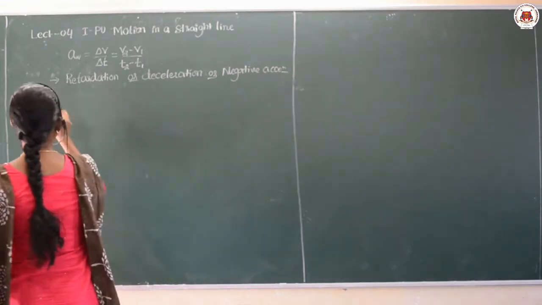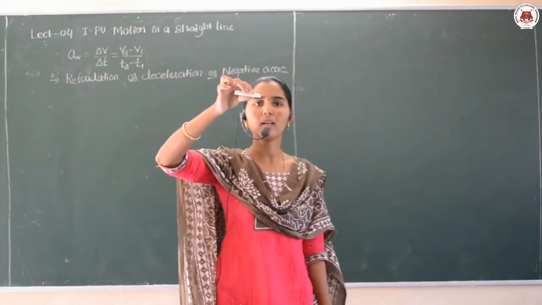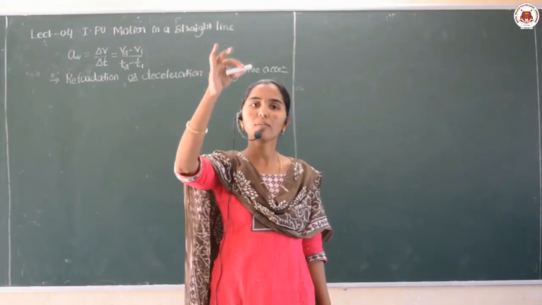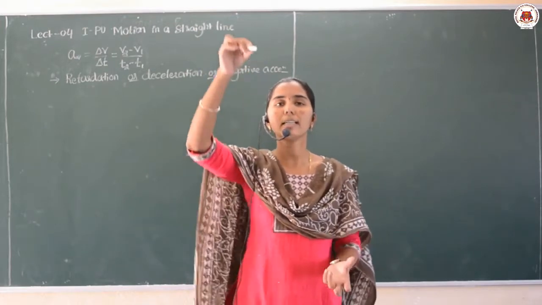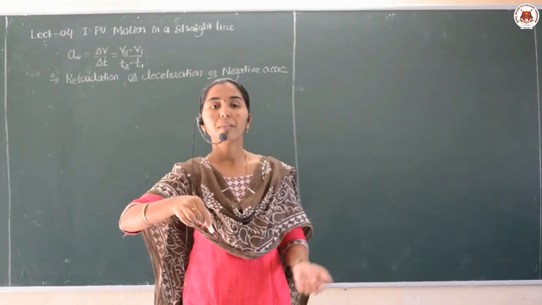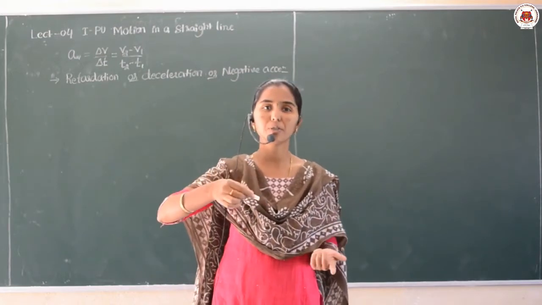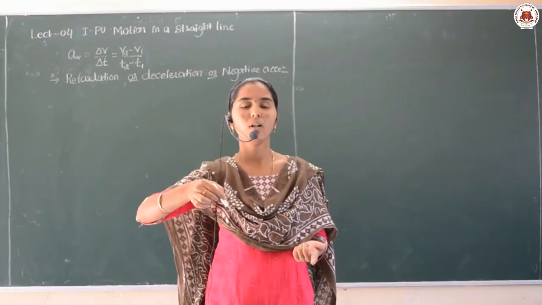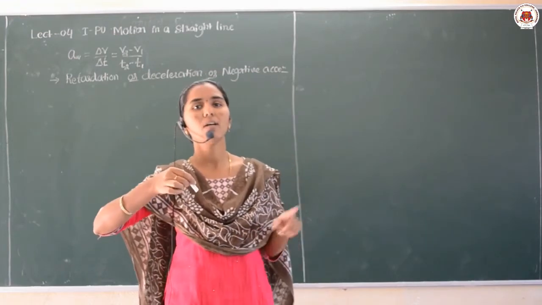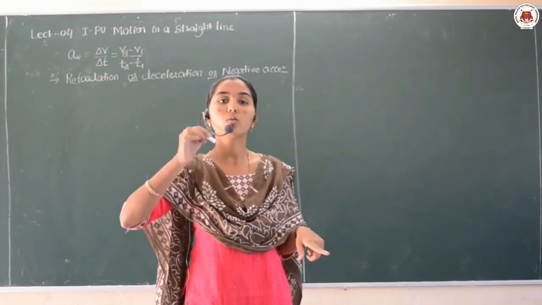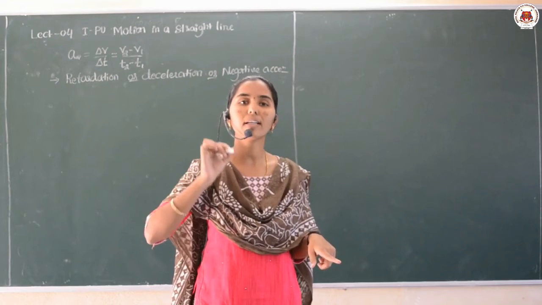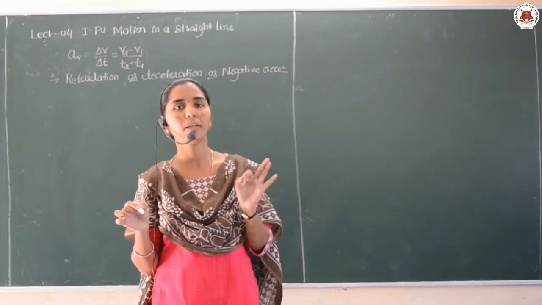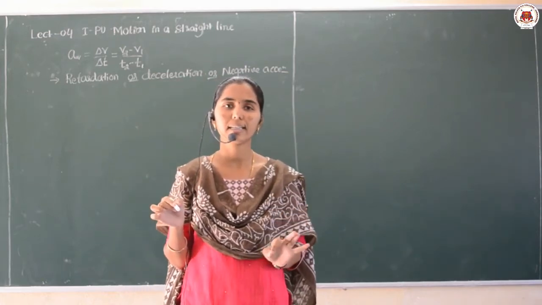Yes, then the second example I can take, a particle or any body which is falling freely. If it is falling freely, then it is very clear that it is moving towards the earth only. Then its acceleration will be positive because it is increasing its speed, its velocity in a particular direction. Then if the velocity increases, the acceleration also increases. So in this condition, it is called the positive acceleration, or simply you can also call it the acceleration, right?